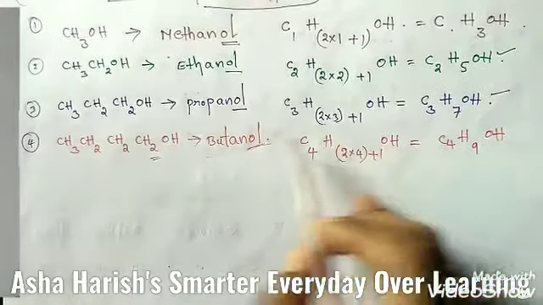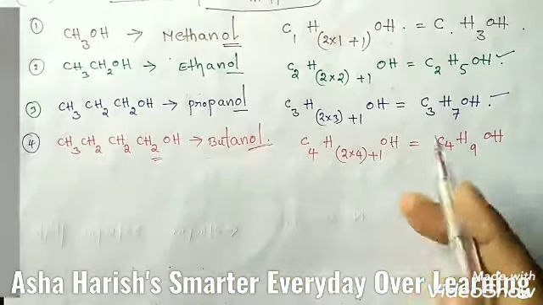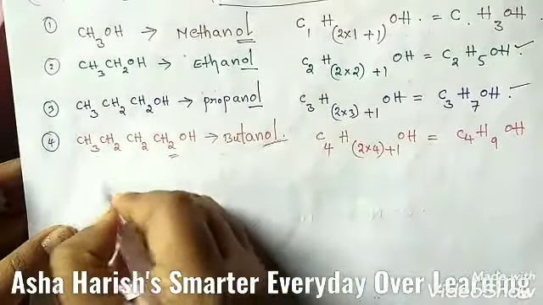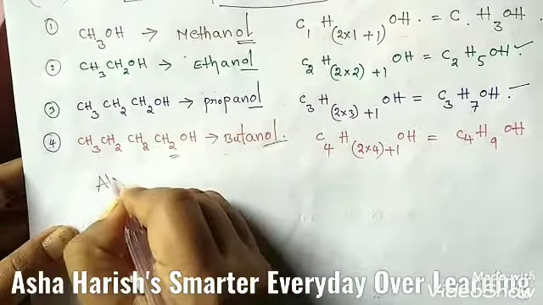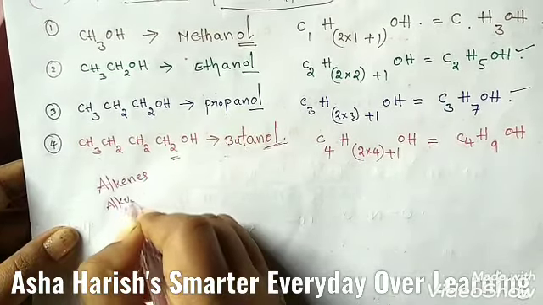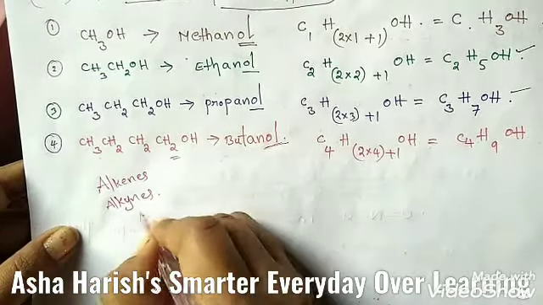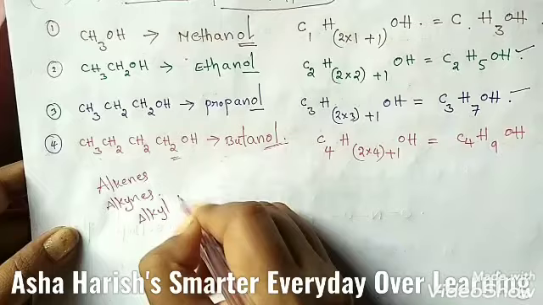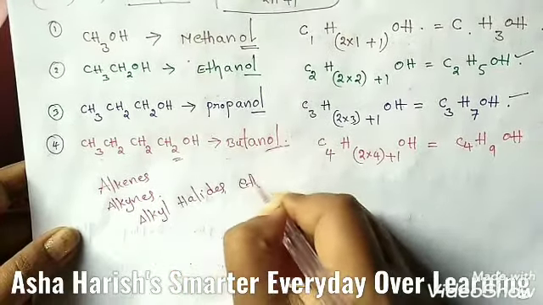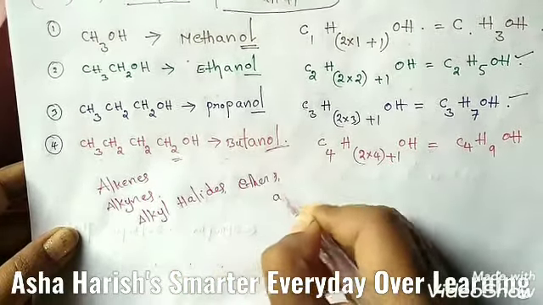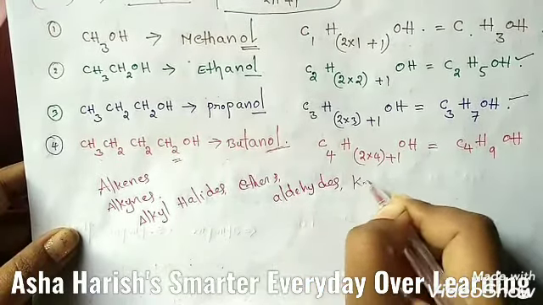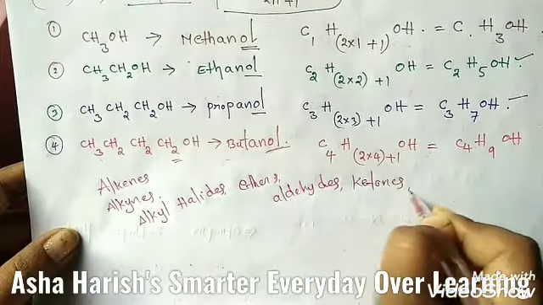Some other homologous series are alkenes and alkynes. I'm going to write, this is about alkanes, and some others are alkenes and alkynes, and the next ones are alkyl halides and ethers and some aldehydes and ketones.